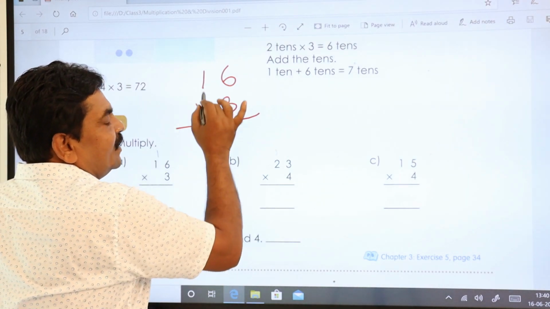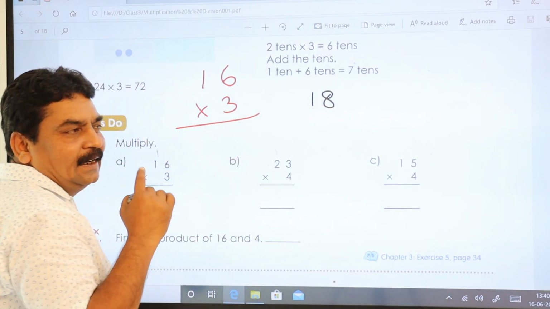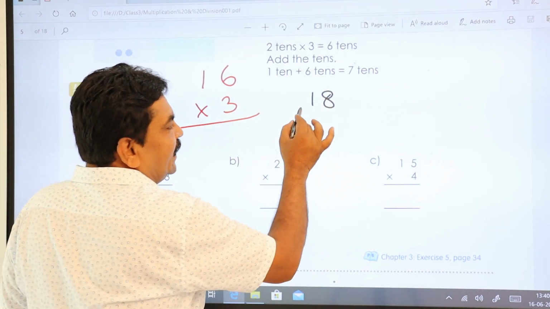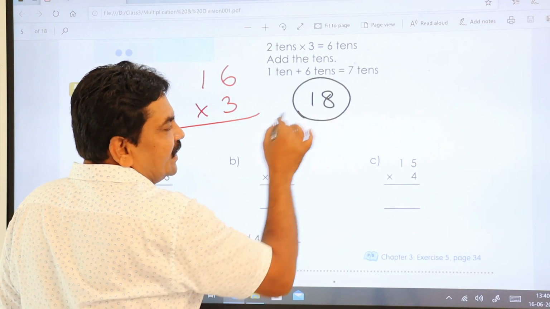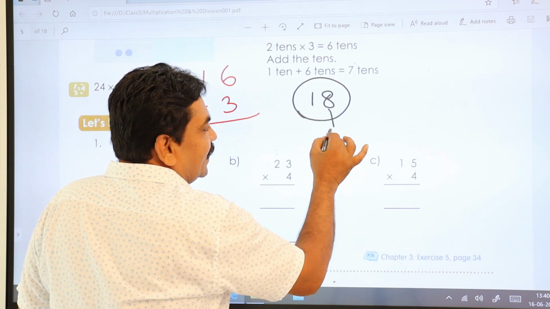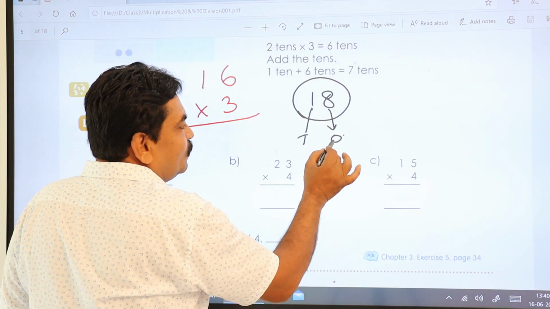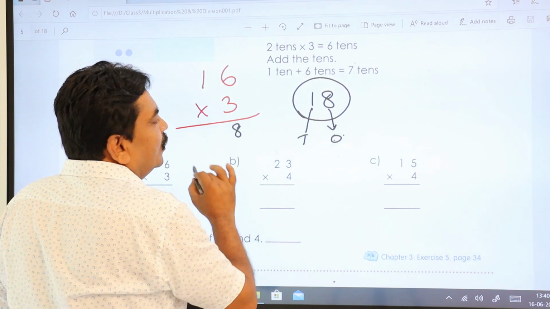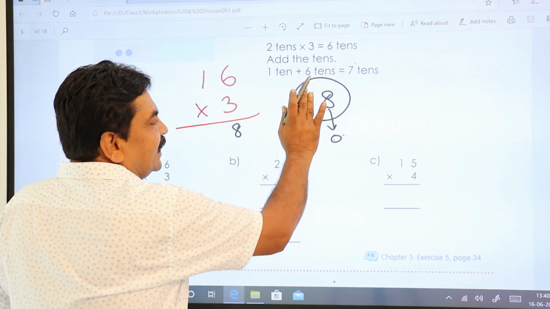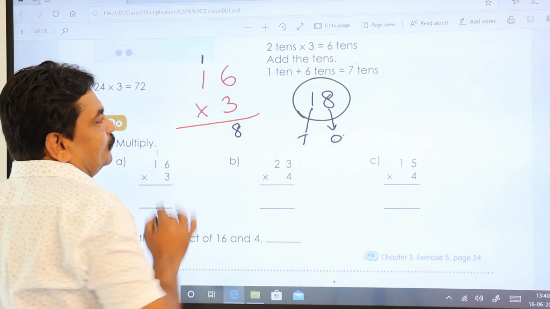3 6s are 18. What answer did you get? 3 6s are 18. Now check 18, which digit is in the ones place and which is in the tens place. This is in the ones place. This is in the tens place. So keep the ones place value down and take the tens place value to the next number. That is, you keep 1 here.